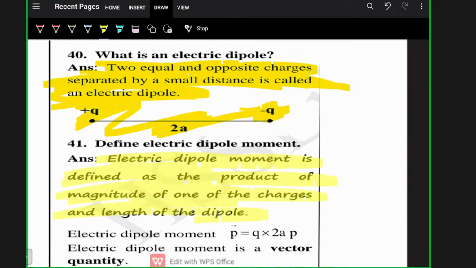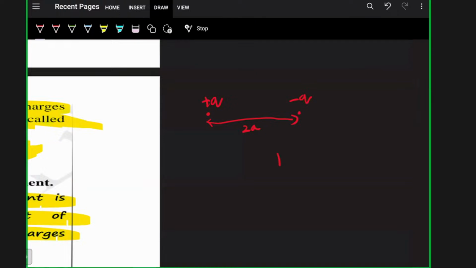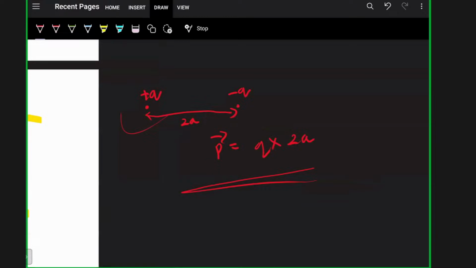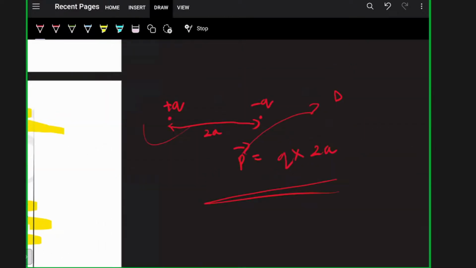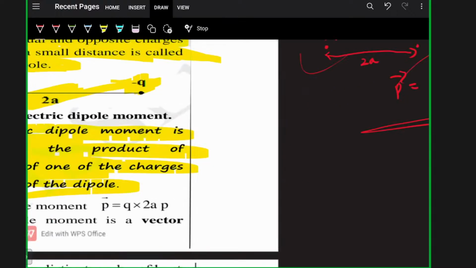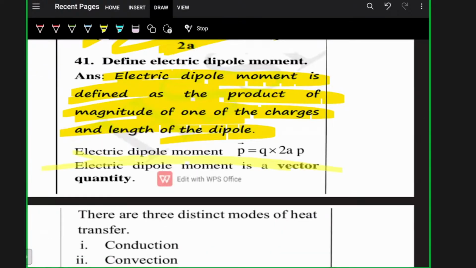So it is one of the charges times the separation between the charges, here 2a. P equals q into 2a. Here P is the electric dipole moment, and it is a vector quantity.